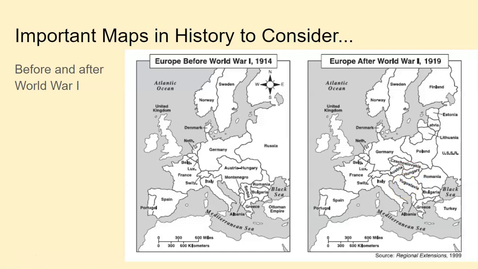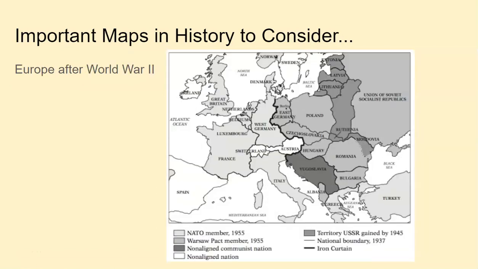And these countries were created because they feared how big Germany and Austria-Hungary had become. Remember that the German Empire, the Austro-Hungarian Empire, and the Ottoman Empire all end at the end of World War One. After World War II, we're going to see a big divide across Europe.